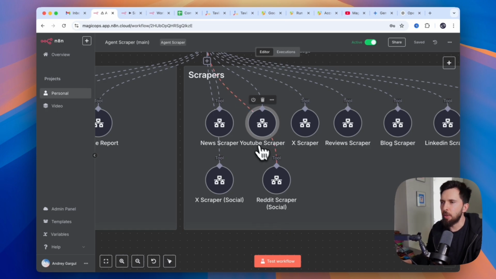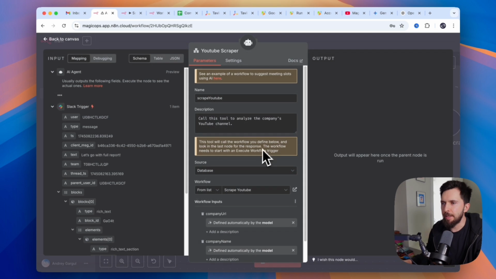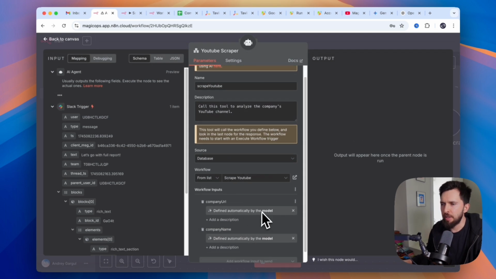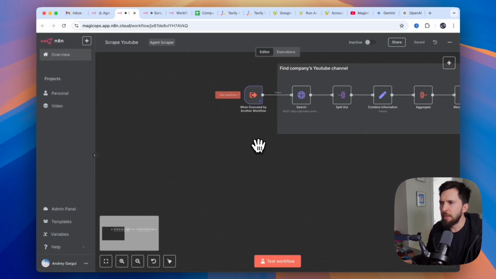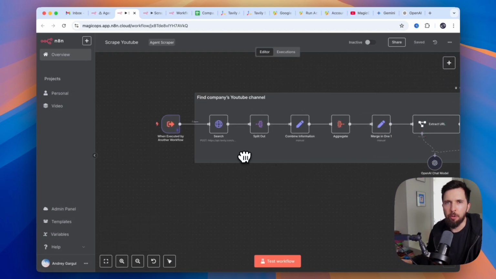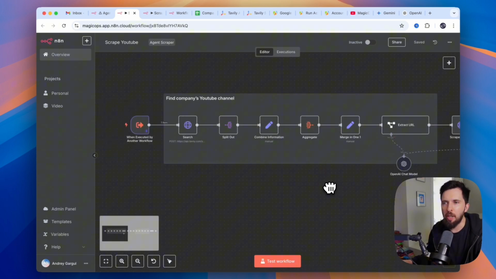Okay, next let's look at the YouTube scraper. Exactly the same setup: name, description, things that we are calling. I will open the workflow. This workflow is a little bit different. We don't use Apify. We're not trying to scrape YouTube. Instead, we're going to use the official API.